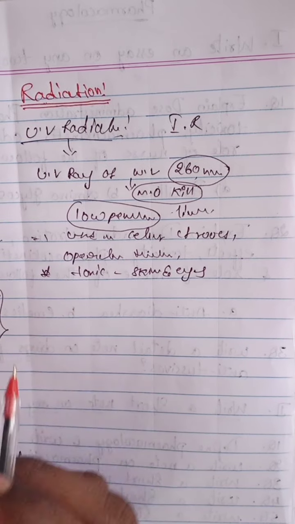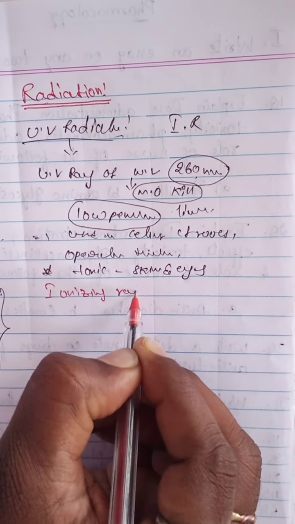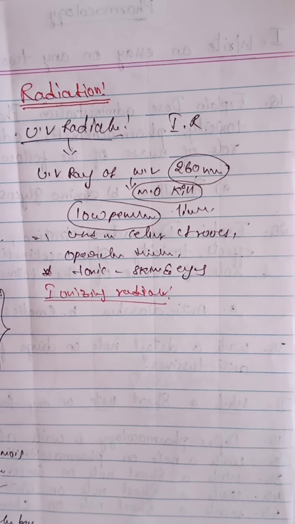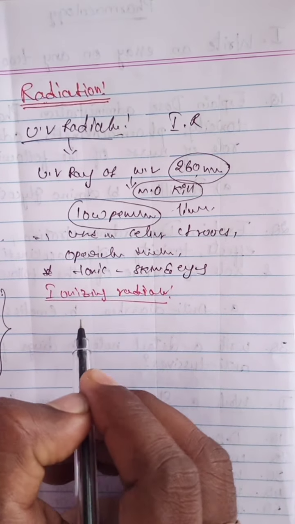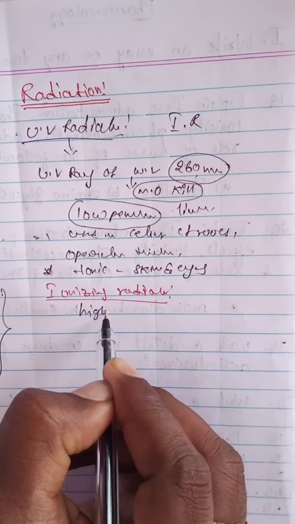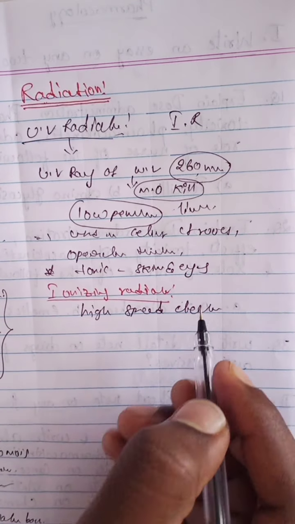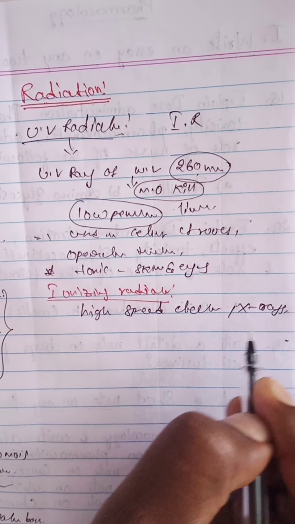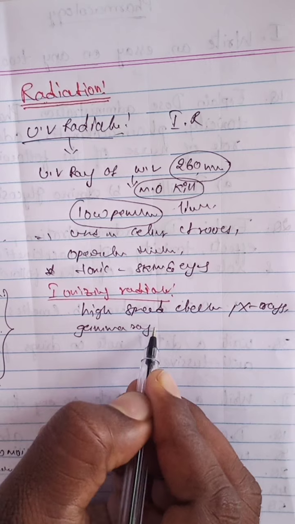And ionizing radiation. What about ionizing radiation? In this method, we use high speed electrons, X-rays, and gamma rays.